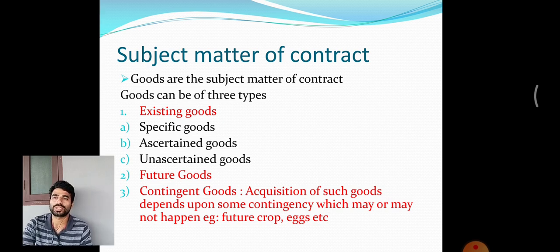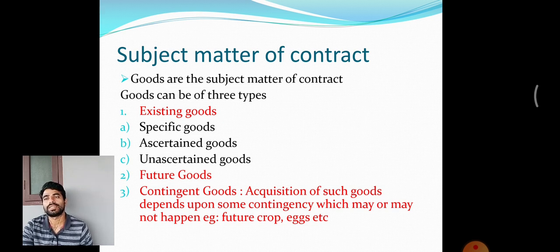Now, let us go to the second category of goods, that is future goods. What are future goods? Future goods are the goods which are manufactured after the formation of the contract. Very clear? The goods which are manufactured after the formation of the contract can be called future goods.